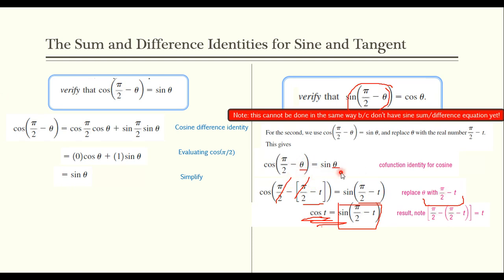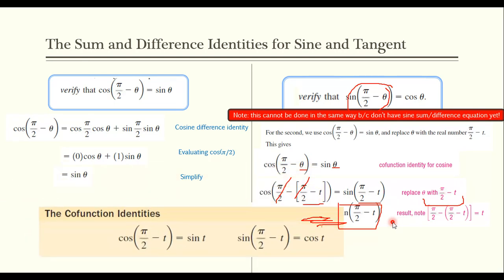manipulation of an identity we already have that ended up showing that this other identity is true, which is very different than how we have been practicing verifying or proving things. We've been working left-hand side to right-hand side. So like I said, this one's super, super interesting and strange, but let's just take it as is because I want to have these identities available for us to use, and I'm not going to ask you to prove them.